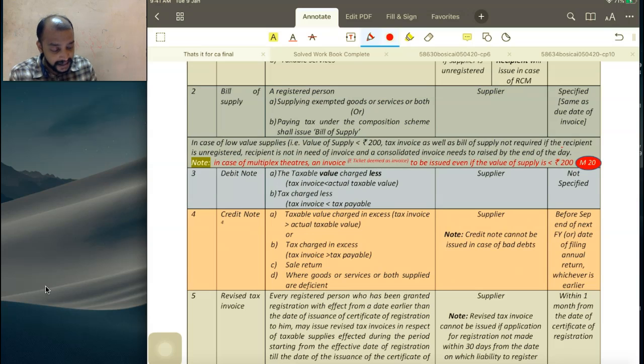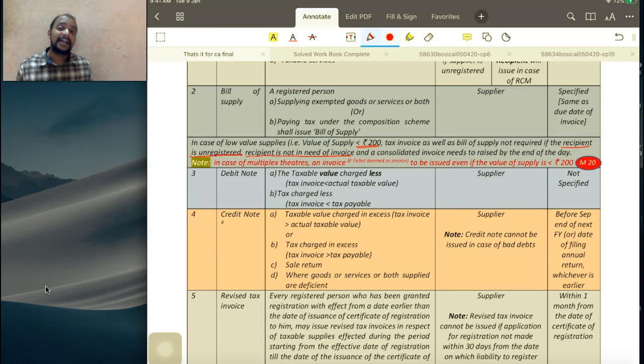What are those 3 conditions? The recipient is unregistered, which means it should be a B2C supply, not B2B. And the recipient is not in need of invoice. So low value supply means value of supply less than 200. Tax invoice as well as bill of supply is not required if three conditions are satisfied. Condition number 1, it is B2C supply, means recipient should be unregistered. And condition number 2, recipient is not in need of invoice.